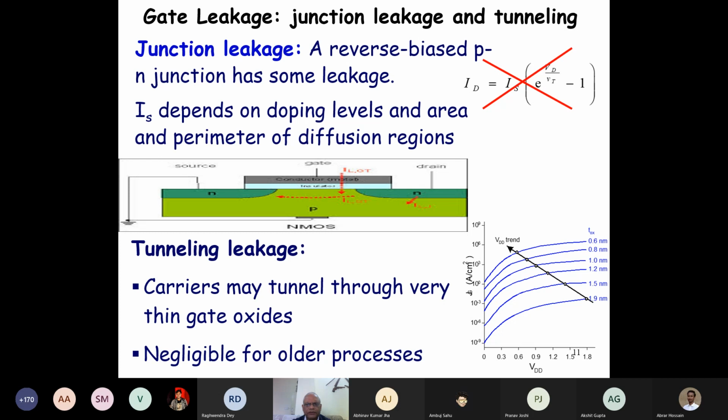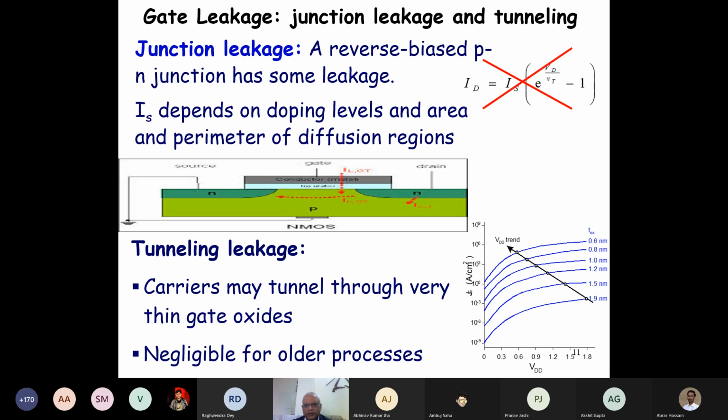We'll just see a little bit of the tunneling leakage. Here, even though we have an oxide layer, which is supposed to be insulating, as we reduce it to the size of a nanometer, a very small oxide layer, it no more appears like an insulator. The quantum mechanical phenomenon of tunneling occurs when we deal with an insulator of the size of a nanometer, that is, a few atoms thick. We don't have the normal physics operation here. We have quantum mechanical tunneling occurring.